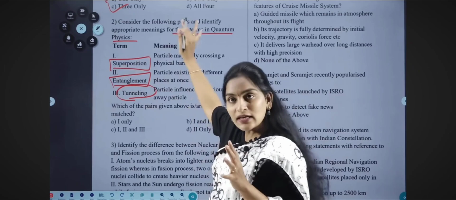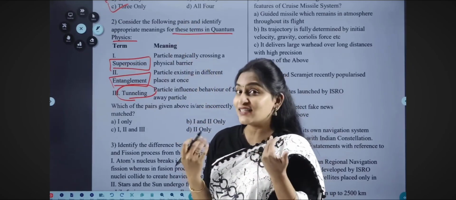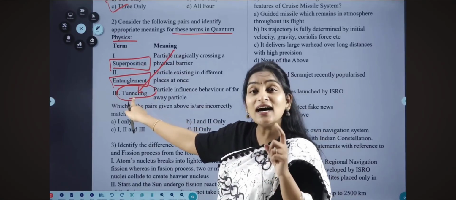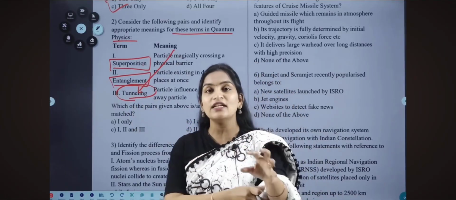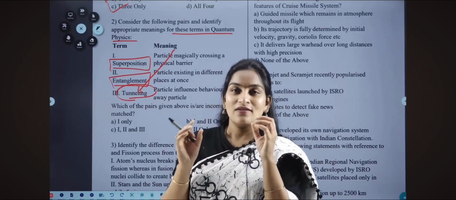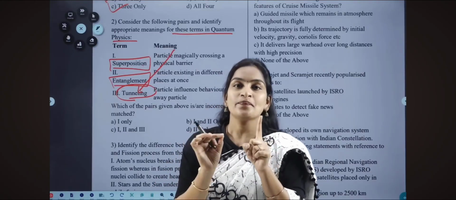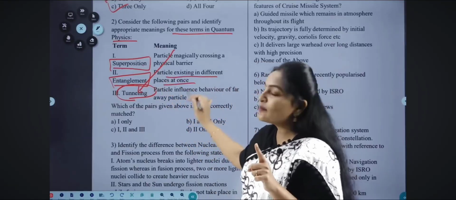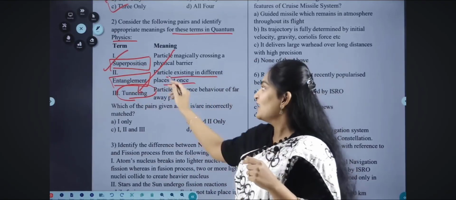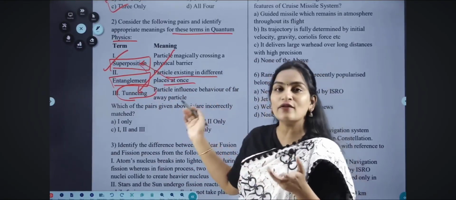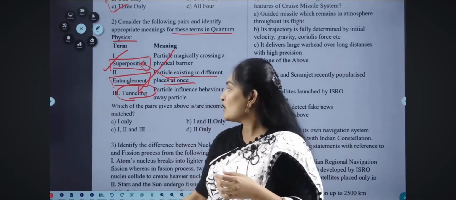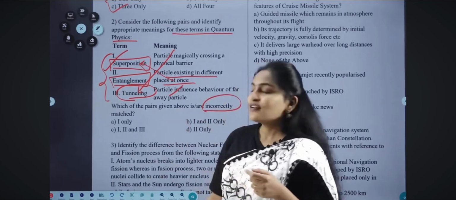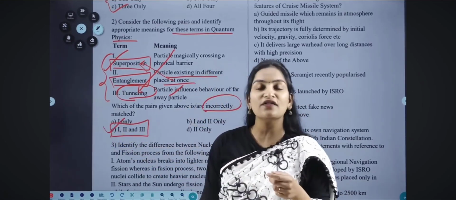So, coming to the answers: a particle magically crossing a physical barrier. Just now I told you that is the concept of tunneling. And as I told you, superposition does not match with this, so definitely the other one will also be mismatched. Till now, in the UPSC examination pattern, in matching-pair questions, we have not found a case where only one pair is mismatched. If one pair is mismatched, there are 99% chances that the other pair will also mismatch. And a particle existing in different places at once, which we have just discussed, is itself superposition, so this is wrong once again. Yes, a particle influencing the behavior of a faraway particle is itself the concept of entanglement in quantum physics. So here none of the options matches its pair. The question is which are incorrectly matched, so the answer is that all the options given here are incorrectly matched.